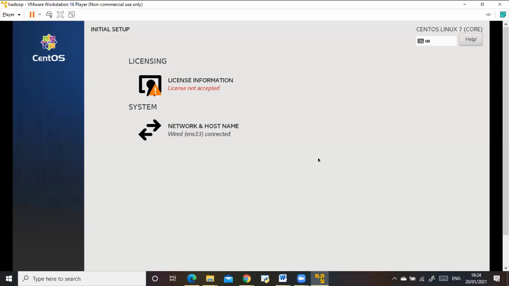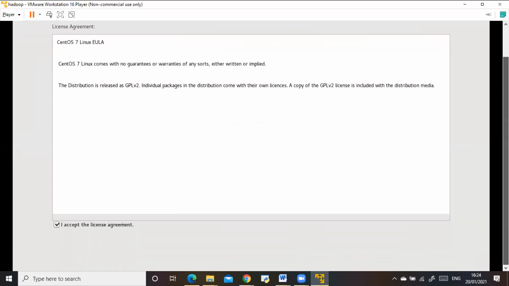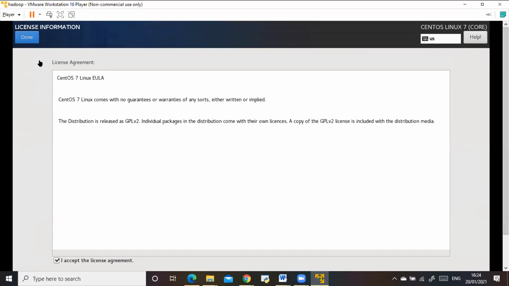It's taking a while. See that red color mark? License not accepted, click on it. And if you see at the bottom of the screen, you'll see I accept the license agreement. It's just like any other license, right? We accept whatever a device says without asking any questions. So just select and yeah, done. Click done.